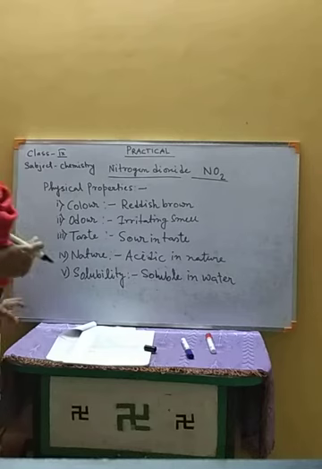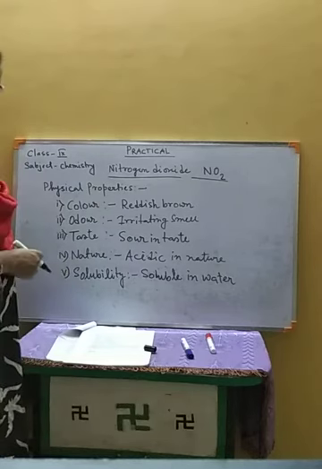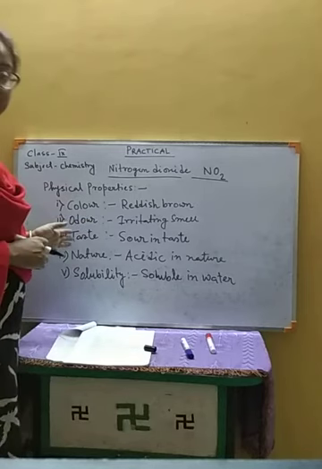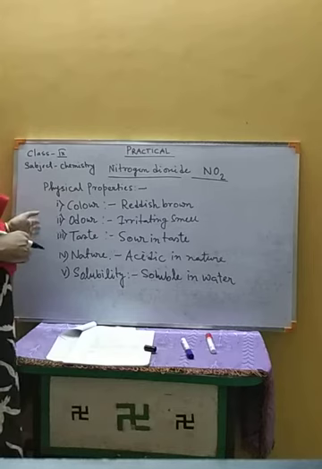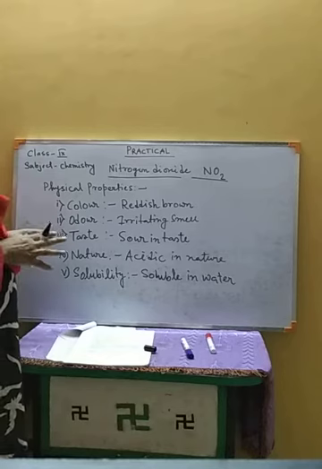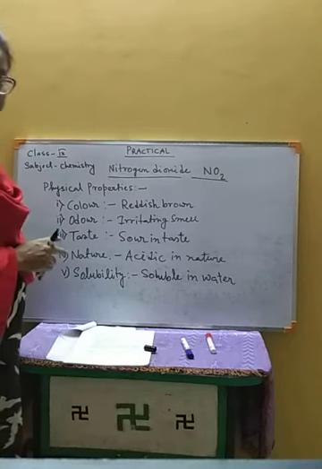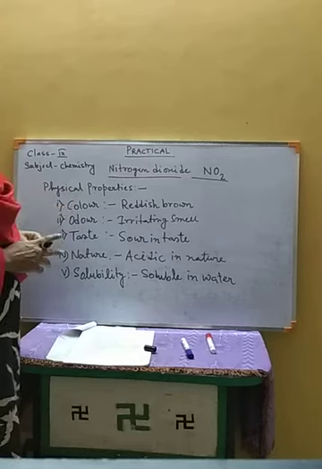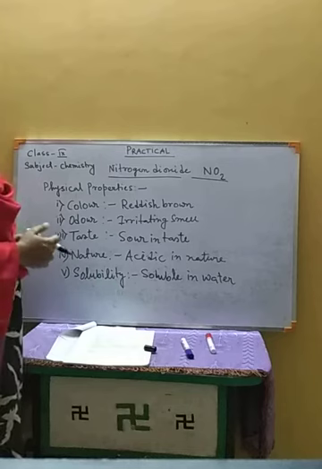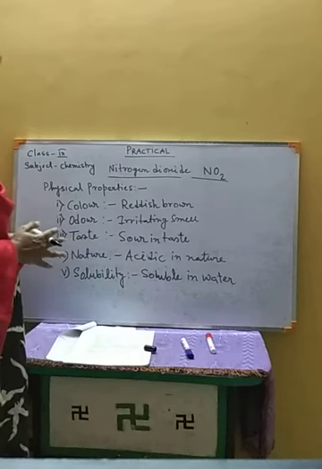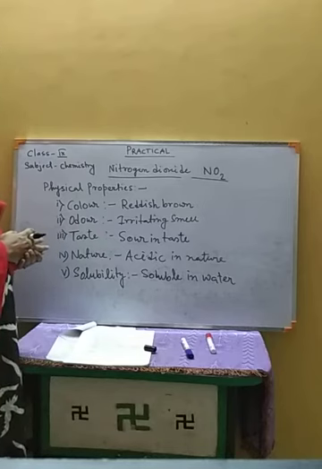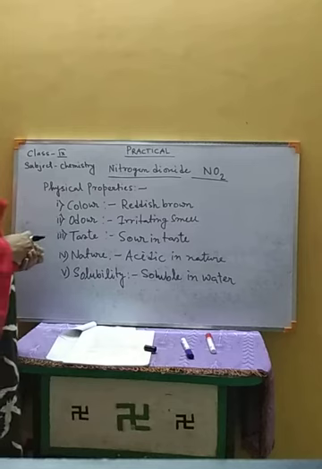So these are the general physical properties of nitrogen dioxide. Color is reddish brown. Its odor is an irritating smell. It is sour in taste. Nature is acidic. If we hold a moist blue litmus in nitrogen dioxide gas, then the blue color of the litmus will change to red. So from this we can identify that this gas is acidic in nature, and its solubility is soluble in water.